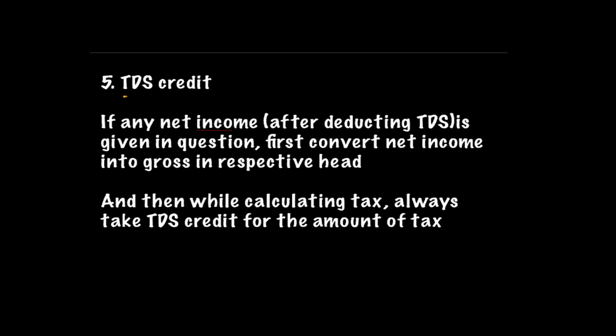What happens is, when you are calculating the total income sums, and net income is given in the question, there are two steps to be taken. First, the net has to be converted into gross. Normally students do that step properly, but what they forget is the TDS credit. So if net income is given, first convert the net into gross, and then whatever is the TDS component has to be taken as a tax credit while calculating your taxes under the heading prepaid taxes.